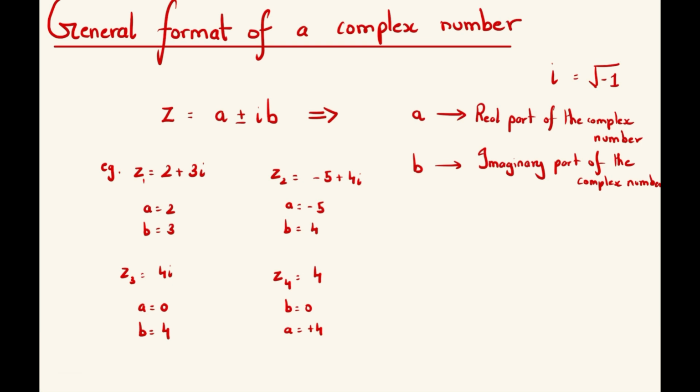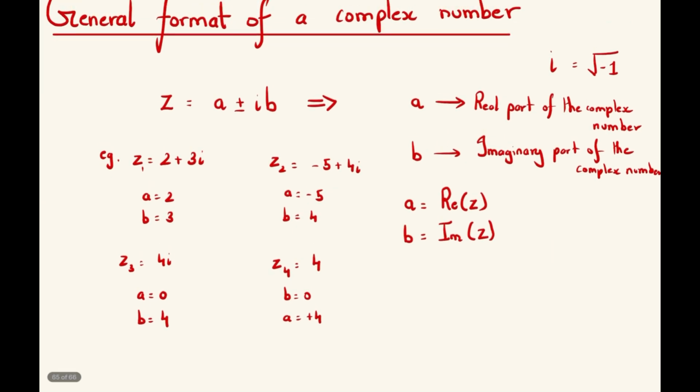Now, there is a short form to express the real part of a complex number. We can say that a is equal to Re, the real part of the complex number z. Similarly, b can be represented as Im, the imaginary part of the complex number z.